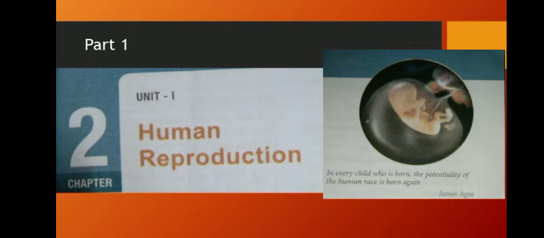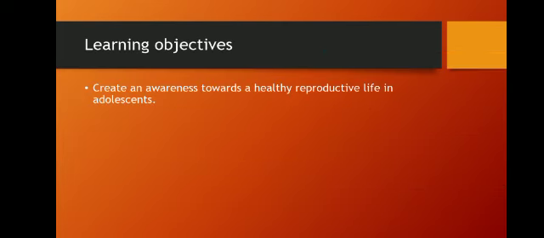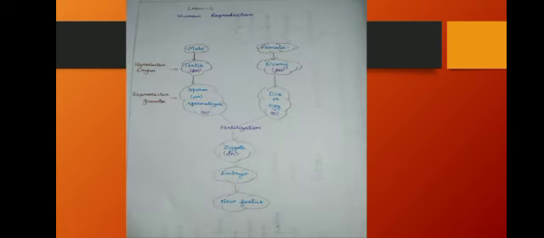Today in class we are going to see lesson 2. This is also coming under unit 1, human reproduction. From this lesson onwards, what we are going to study is how to create an awareness towards a healthy reproductive life in adolescence.